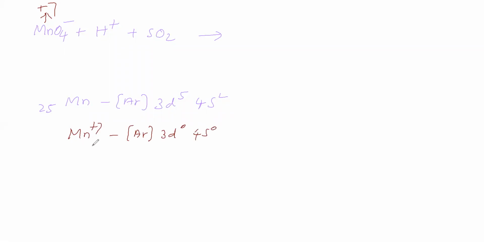So Mn+7 can undergo only reduction; it can gain electrons. It cannot undergo oxidation because it has a stable electronic configuration, argon, so it is unable to donate electrons. So it can undergo only reduction.